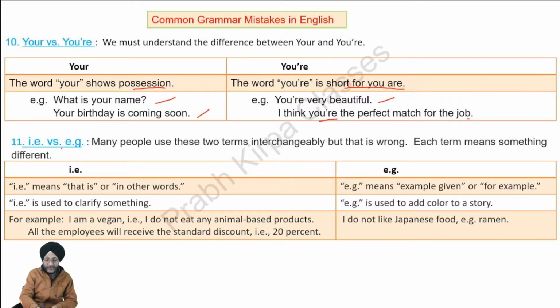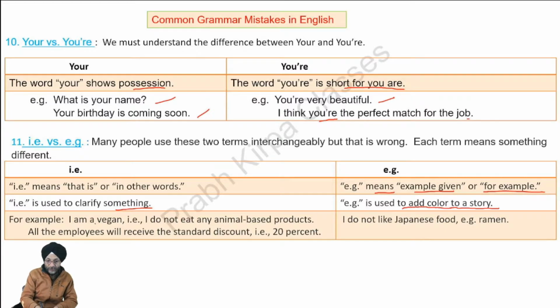Sometimes some people use i.e. and e.g. interchangeably. Both these terms are different. We should not mix them. Each term means something different. i.e. means in other words, and is used to clarify something. e.g. means example given, or for example, and is used to add color to a story.